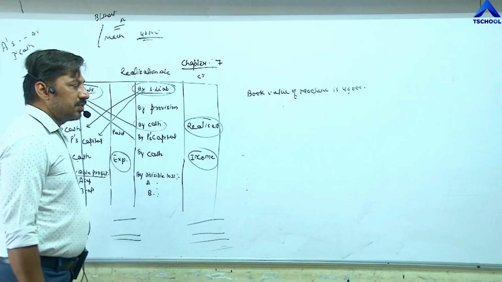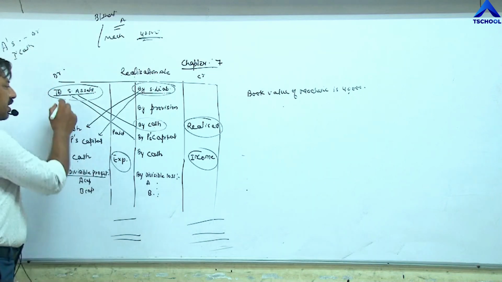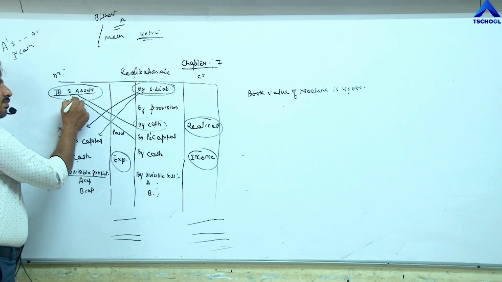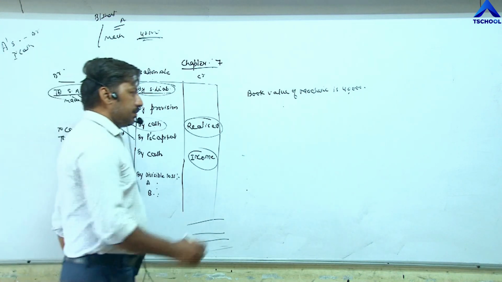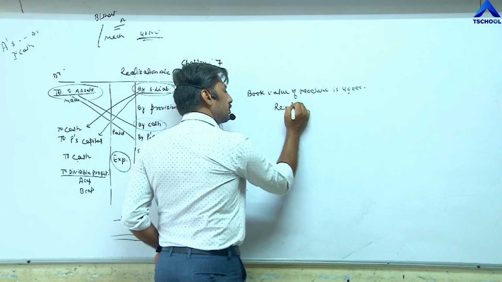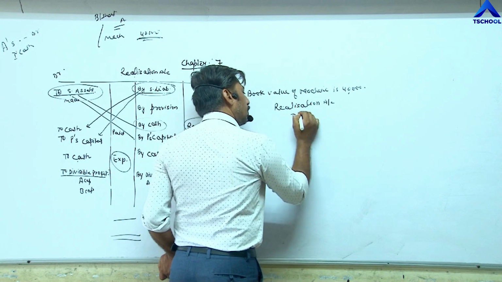The first step is we have to close the machine account at the time of dissolution. So we will write here to machine. So entry becomes realization account debit to machine.